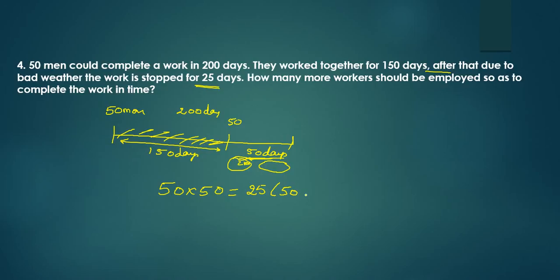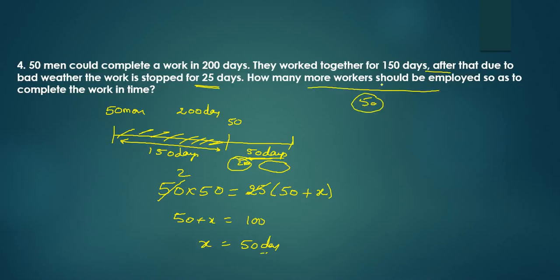I need some more people. Let us say a workforce of X is required. 25 ones, 25 twos. So 50 plus X is equivalent to 100. X is equivalent to 50. So how many more workers should be employed? Simply 50. The answer is 50.